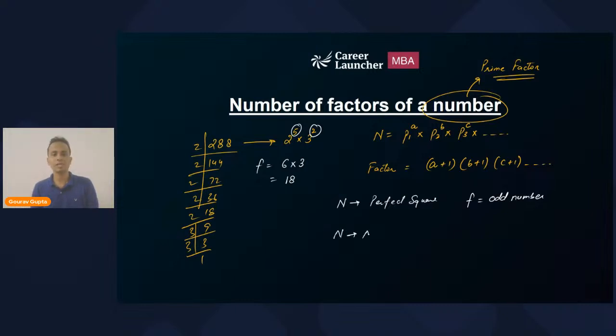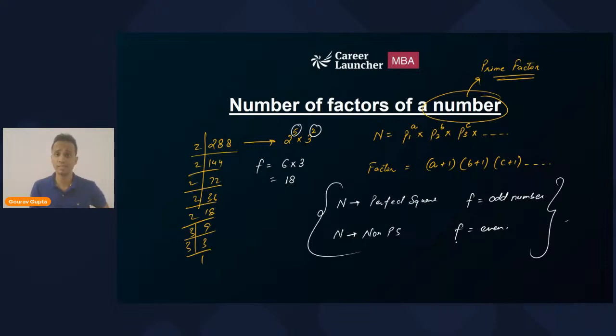And if a number is a non-perfect square, then the number of factors will be an even number. This is a very important property that will be used at a lot of places, so you can note it down. Okay, this was number 1.